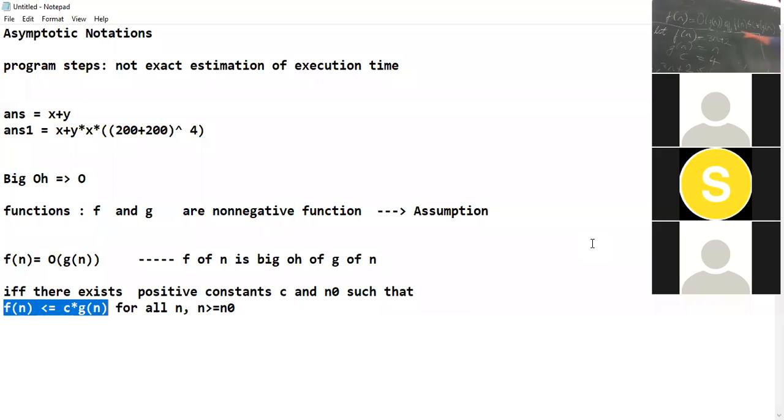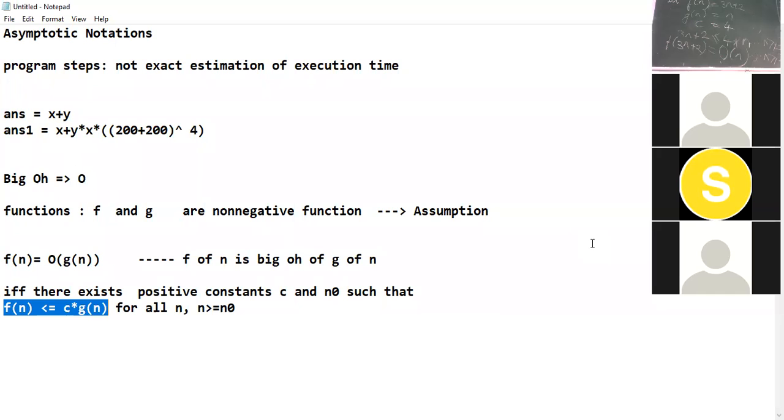So if f of n is less than or equal to c into g of n, then we say that f of n is big O of g of n. Now in this case, our g of n is n only and c is equal to 4. That's why while writing this, we write only n over here because g of n is n itself in this example. Understood?